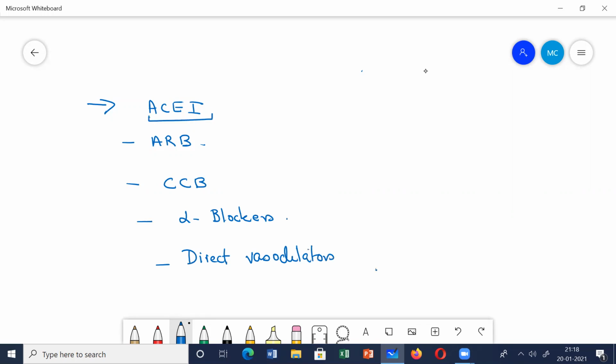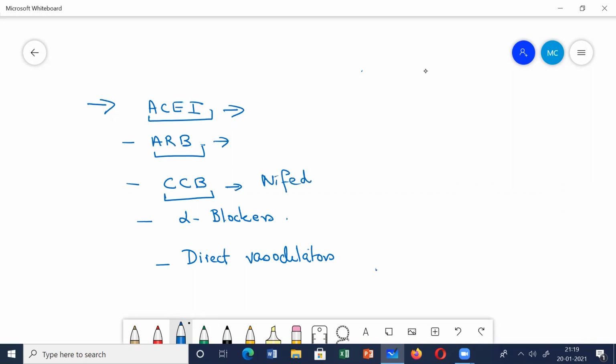In ACE inhibitors, you have all those drugs ending with pril, like captopril and lisinopril. Then ARBs: you have those drugs ending with sartan, like losartan, candesartan, irbesartan. Calcium channel blockers include drugs like verapamil, diltiazem, nifedipine.